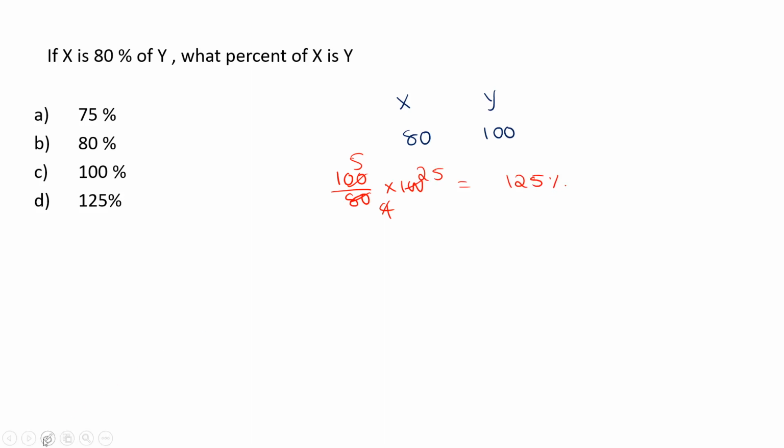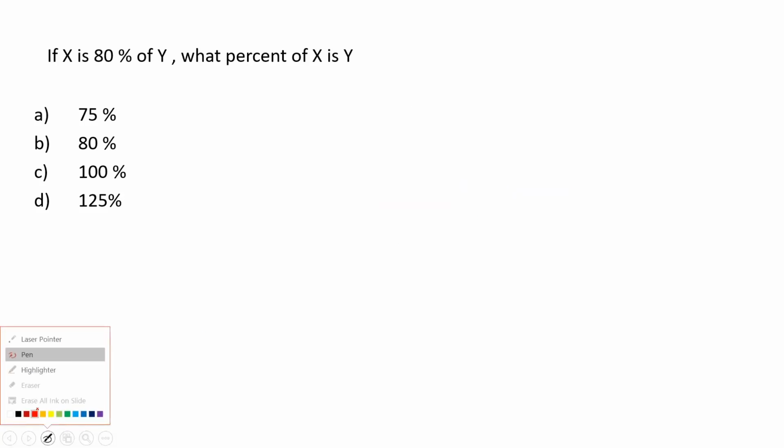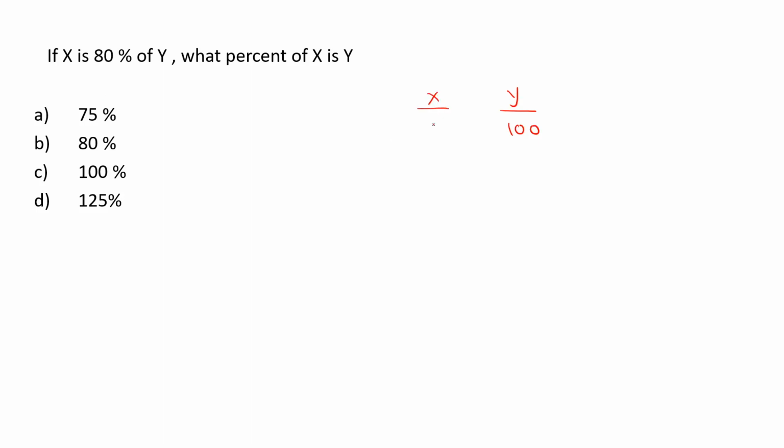This is the simplest way. Or we can say that x is 80% of y. Now take y as 100, then x would be 80% of y, that is 80. If you take the minimal values of 80 and 100 respectively as 4:5, 4 and 5 respectively, now we have to say that 5 is what percent of 4?